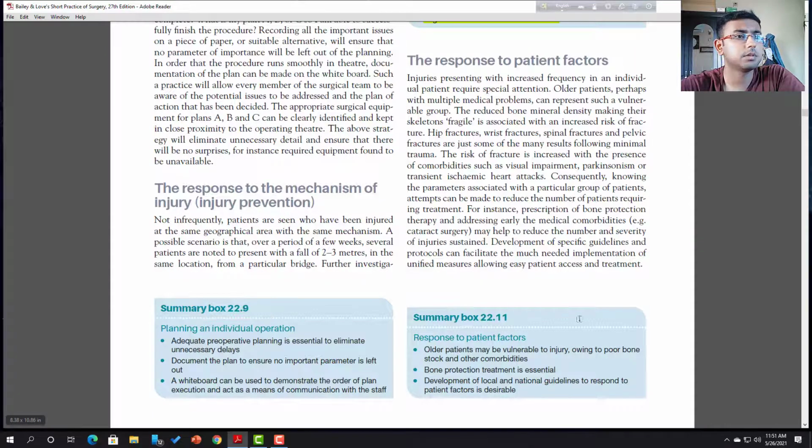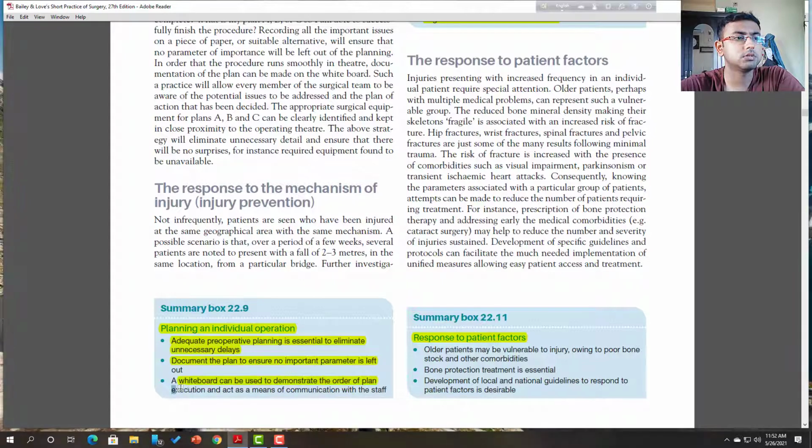Now you can see there are two things: planning for individual operations and the response of the patient factor. When we decide whether an operation is needed or not, adequate preoperative planning is essential to eliminate unnecessary delays, document the plan and ensure no important parameters are left out. A whiteboard can be used for demonstrating the plan and for communication with the staff.